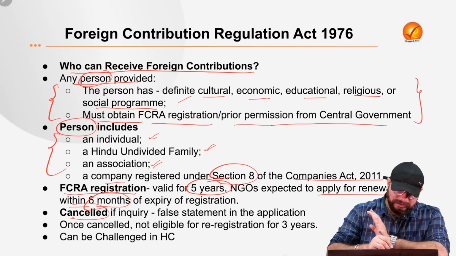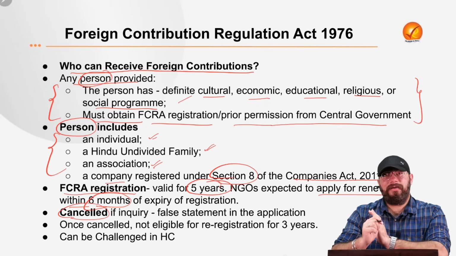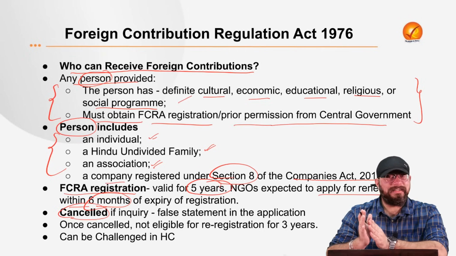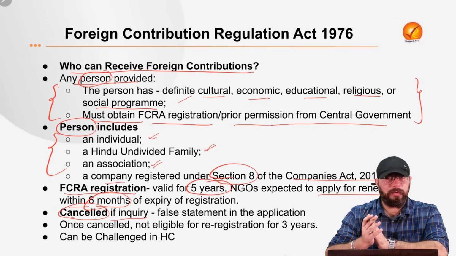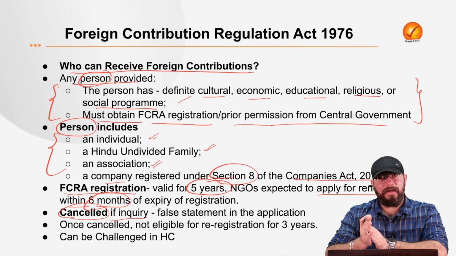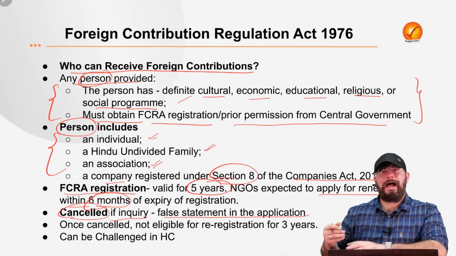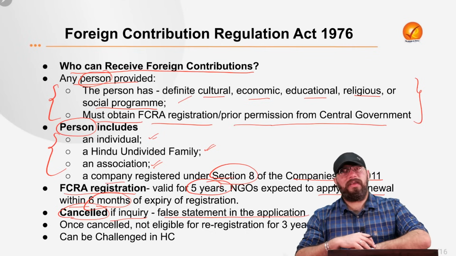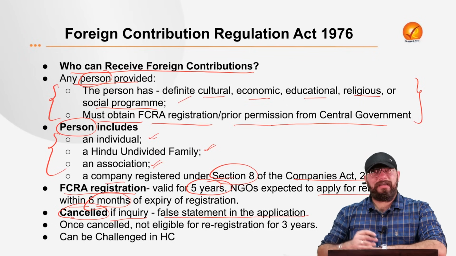And if the license is cancelled, now the question is, can the license be cancelled? The answer is yes. But in what case? The license can be cancelled if an inquiry is done by the Ministry of Home Affairs, of course through CBI or any other organization, and it is found that there is some false statement in the application which an NGO gave while getting the FCRA license, or any discrepancy in that.